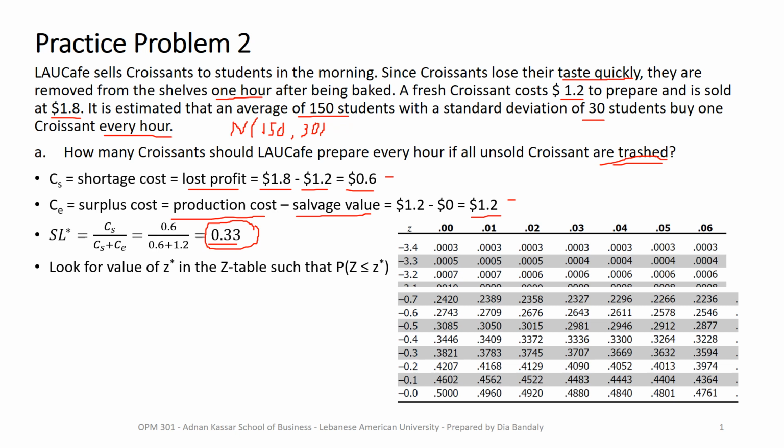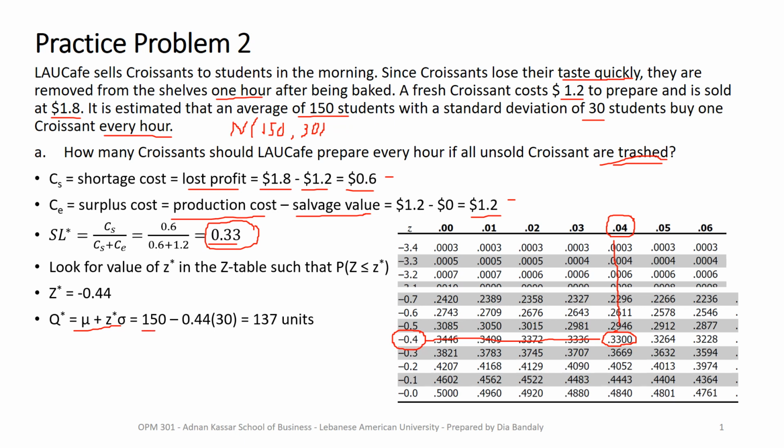Looking carefully, we can see that we have exactly the same value, 0.33. So what's the corresponding z value? We look in the same row and we see minus 0.4, and this gives us the first decimal for the z. Then for the second decimal, we look into the same column, 0.04, which means our z value is minus 0.44. Now we plug this value in the formula, q star equals mu plus z star times sigma.